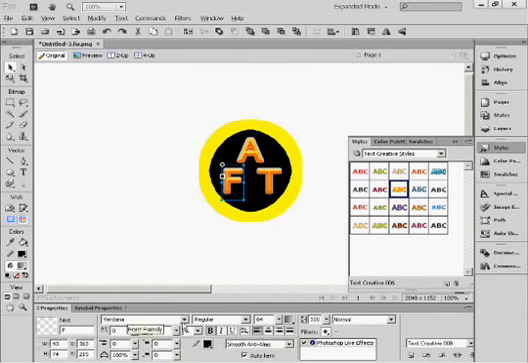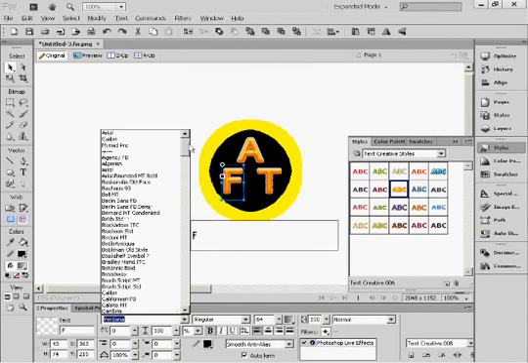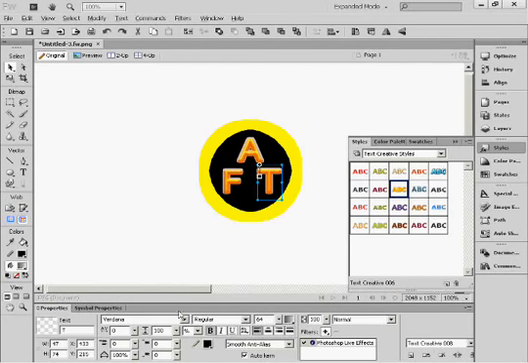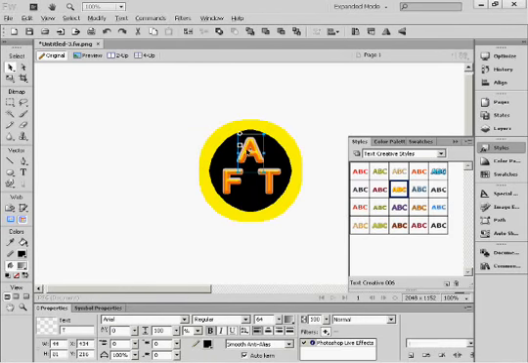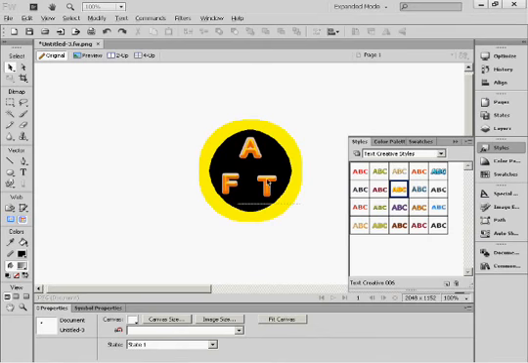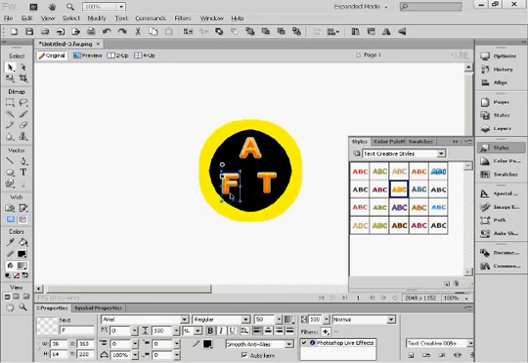Arial. Go into Arial and on these. Arial. Now I'm going to change the font size a bit lower, to about 50. I'm going to change that to 50 as well. And I'm going to change this to 50 as well. So that is my YouTube logo. So A is for Adobe, F for Fireworks, and T for Tutorials.